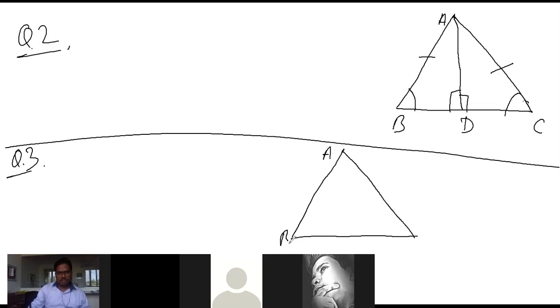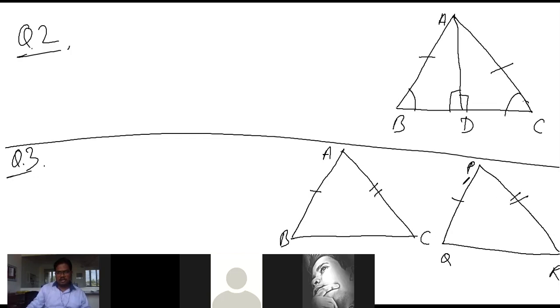This is A, this is B, this is C. Two sides AB and BC and median AM of one triangle ABC are respectively equal to sides PQ, QR and median PN. Okay, that means two triangles are given to us, ABC and PQR. AB is equal to PQ.